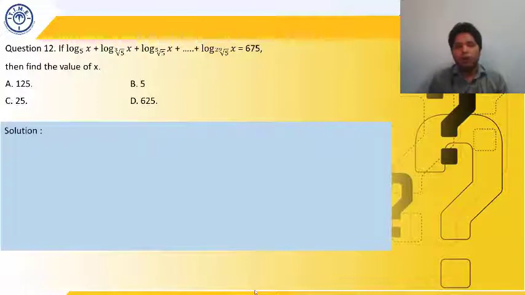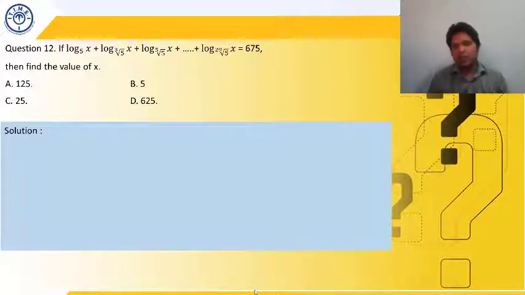We are going to use a property here: log base a to the power n of b. If a power is there in the base, it will come outside, so it will become 1 upon n log base a of b. Again, I am explaining what property we are going to use here. Where a power is in the base, that power will come outside but as a reciprocal. So it will become 1 upon n log base a of b.